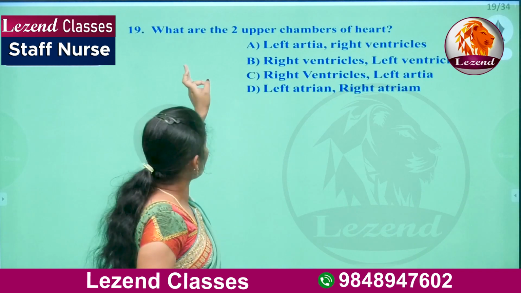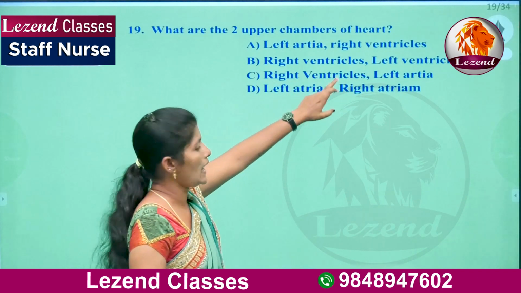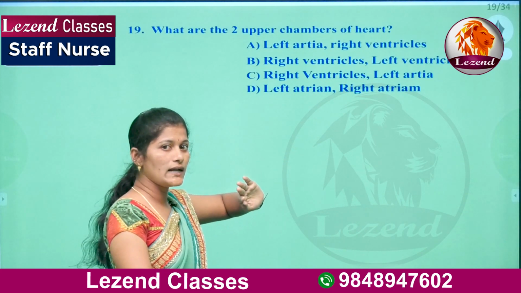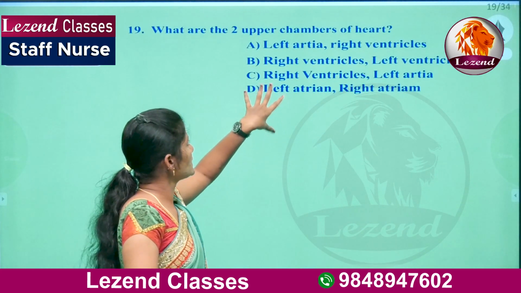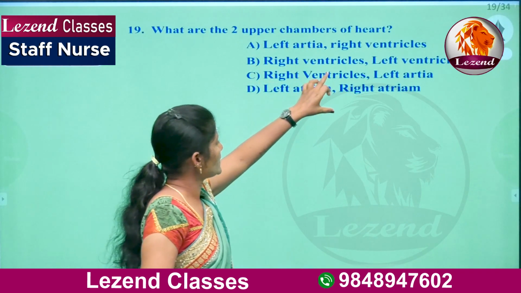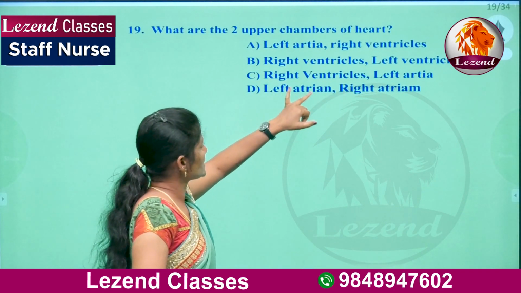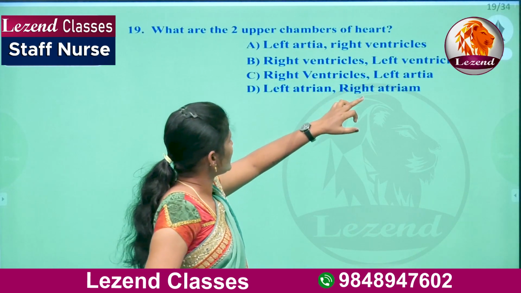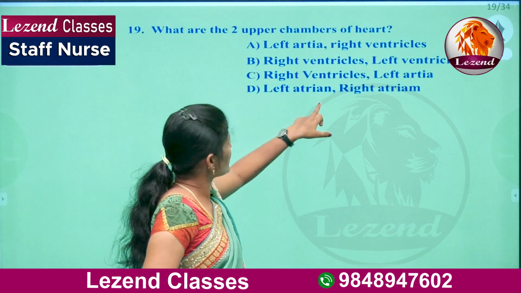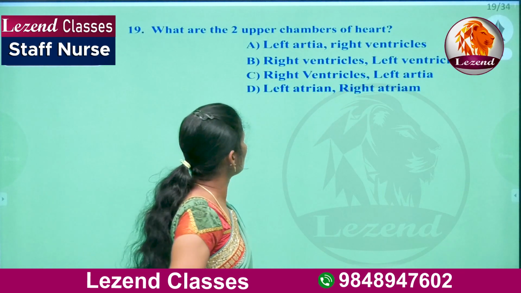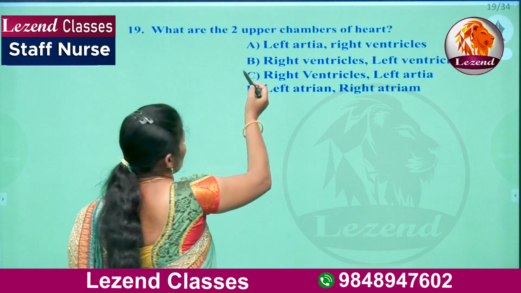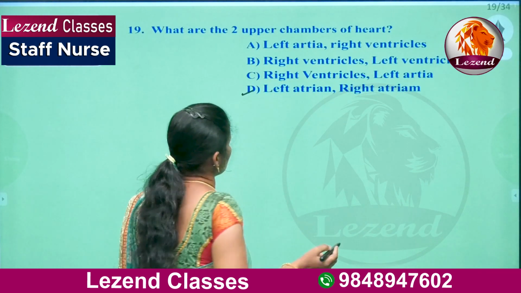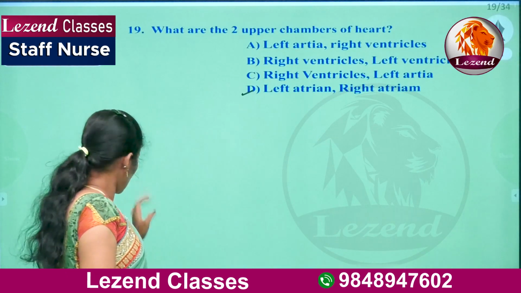Next question. What are the 2 upper chambers of the heart? There are 4 chambers present in our heart. So here, what are the upper chambers? Options: left atrium and right ventricle; right ventricle and left ventricle; and left atrium and right atrium. So here left atrium and right atrium is the right answer. So here D is the right answer.